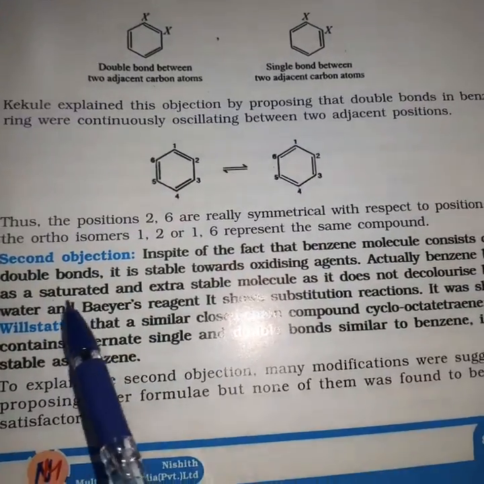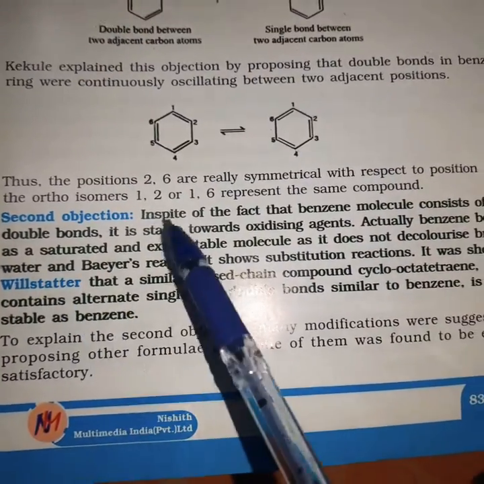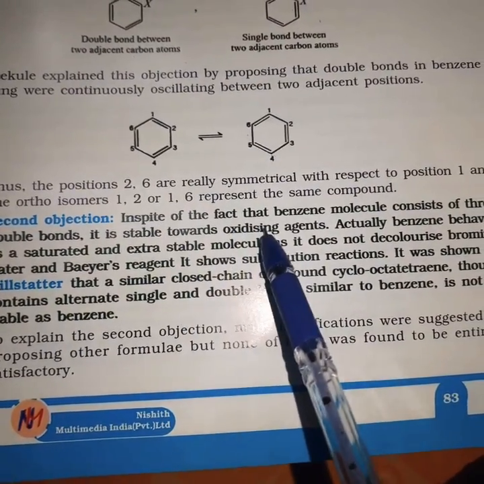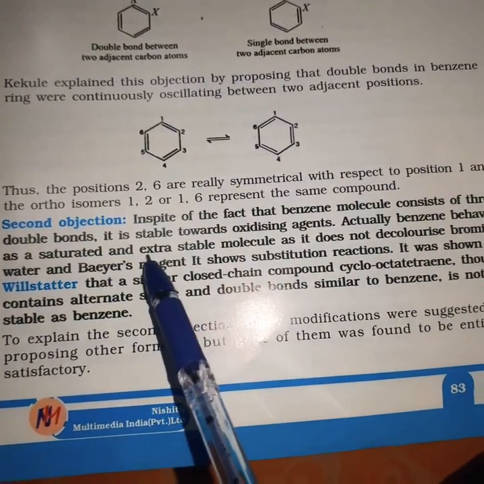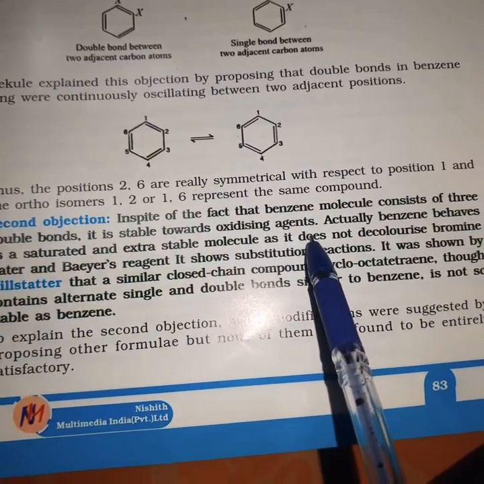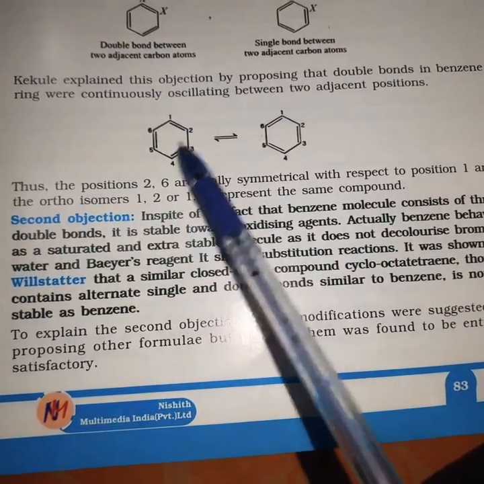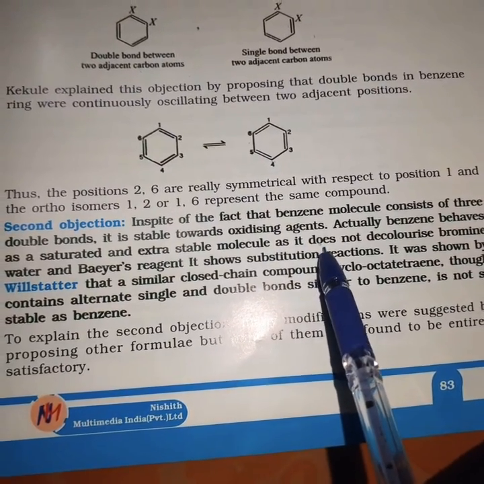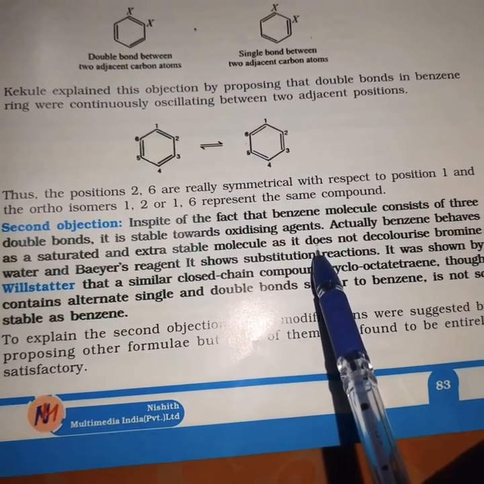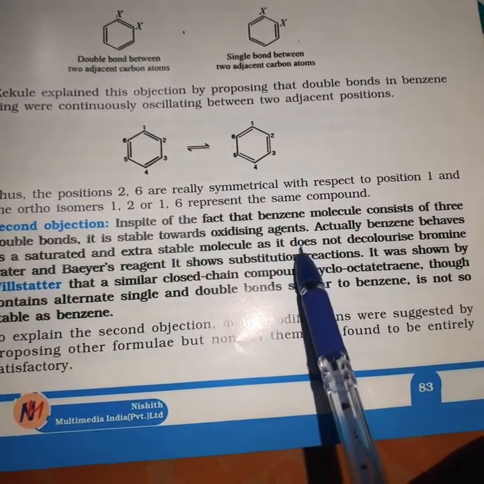Next, the second objection, friends. This is most important. In spite of the fact that the benzene molecule consists of 3 double bonds, it is stable towards oxidizing agents. We know that. Already we discussed these points. It is stable towards strong oxidizing agents also.